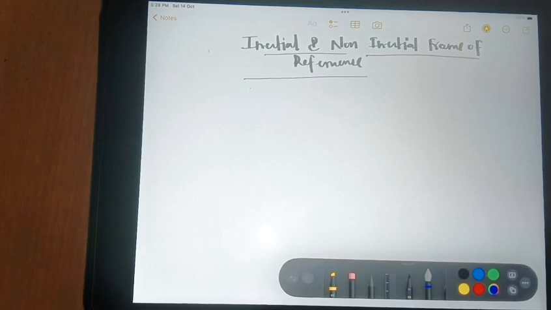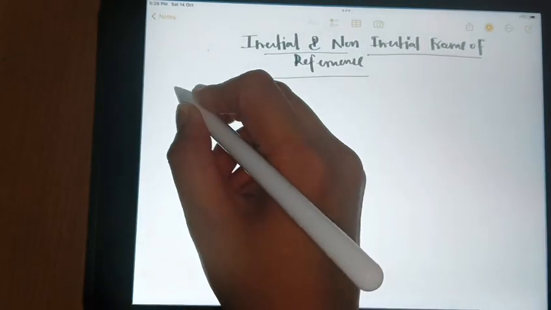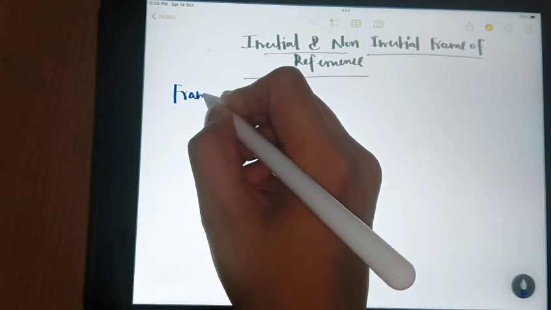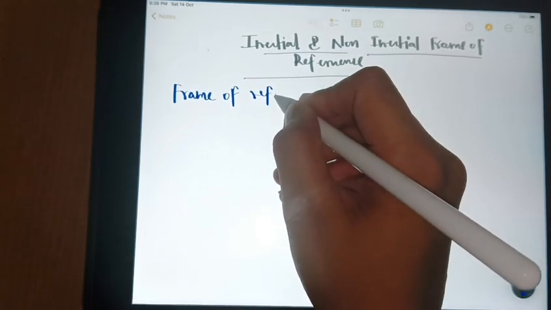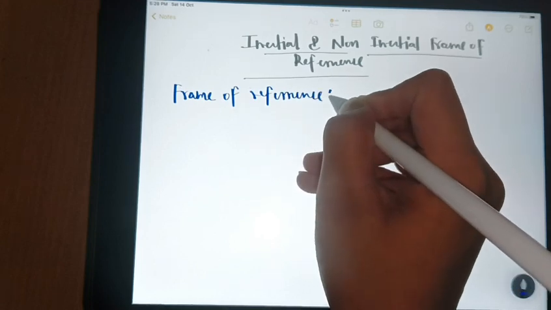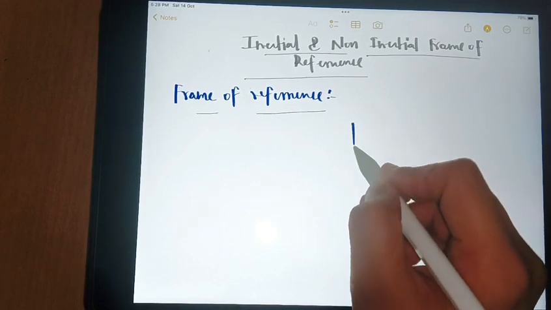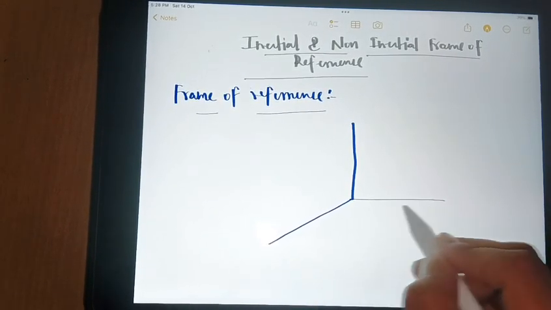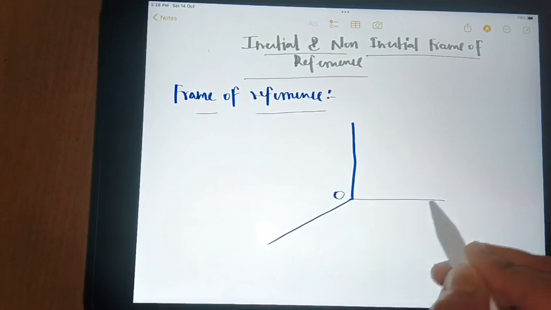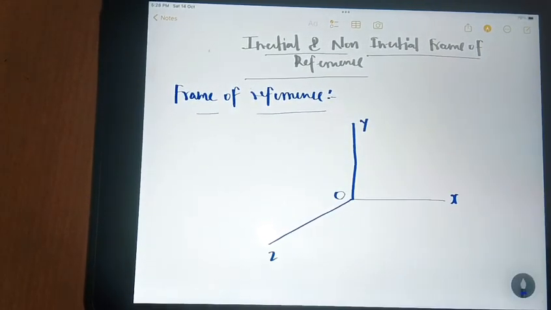So frame of reference is nothing, it is just a Cartesian coordinate system. This is O, and this is x-axis, and this is y, and this is z.